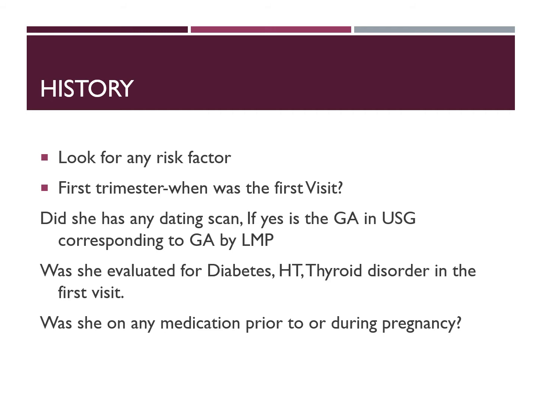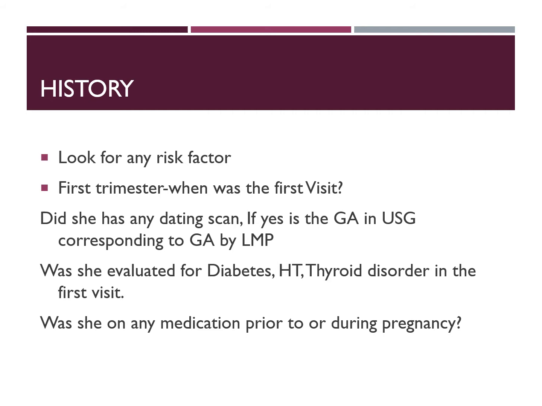So again, you have to ask, when was the first visit? If her first visit was in the second trimester, all these things may lose relevance. So you have to ensure when was the first visit. If it is before 12 weeks, then her dating scan may be correct.